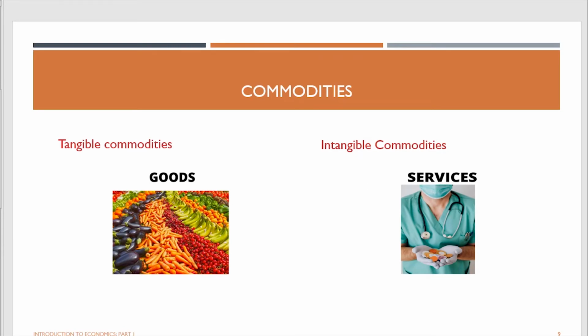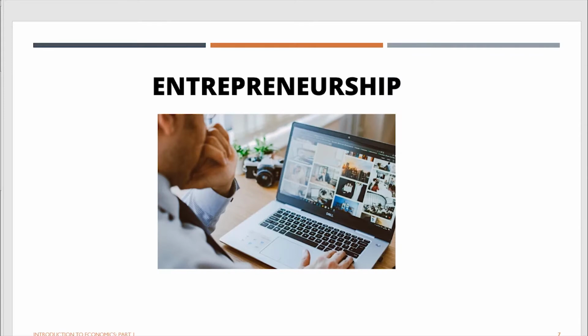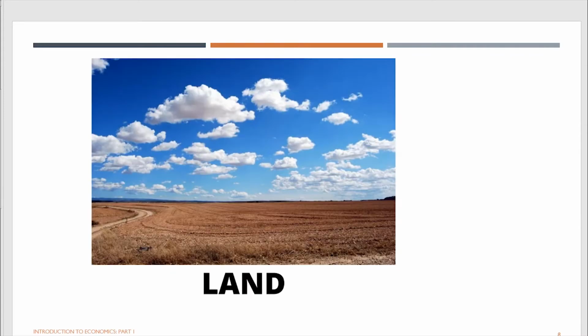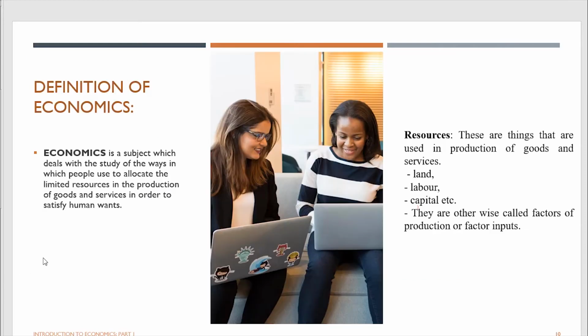Because you need to use labor, capital, entrepreneurship, and land to be able to produce the goods and services. But the land, the labor, the entrepreneurship, and the other are limited in supply. So you need to make a wise decision, and that's why we study economics.